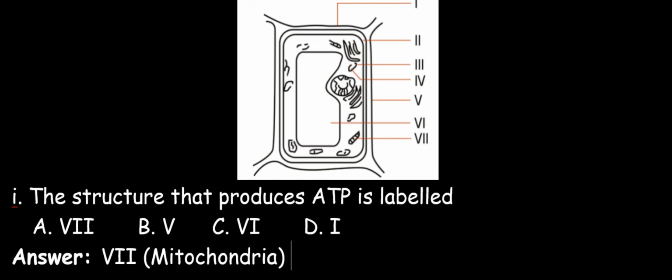So this makes our answer VII. Also remember that ATP is the energy currency of the cell.